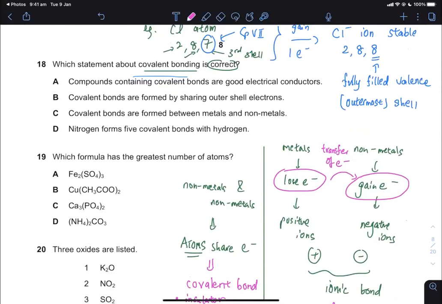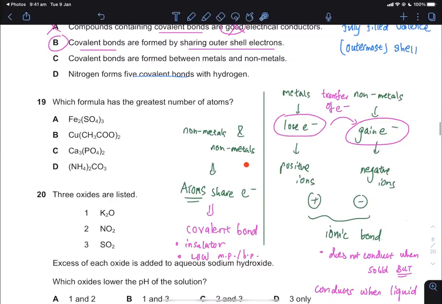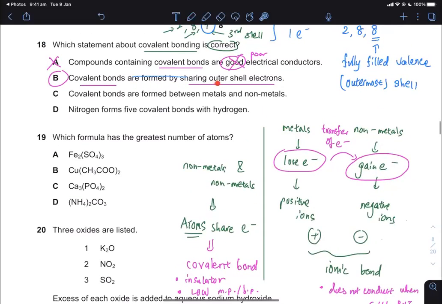Okay, based on what I said, covalent compounds do not conduct, so good is definitely wrong. It should be poor. A is wrong. By sharing outer shell electrons, a covalent bond is formed when the non-metal and non-metal share electrons. They share their outer shell electrons, so that is correct. Covalent bonds are formed between metals and non-metals? There will be ionic for metal and non-metals. You get transfer of electrons. Non-metal and non-metal form covalent bonds. So covalent there is wrong, it should be ionic there.